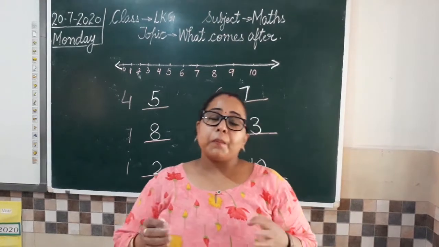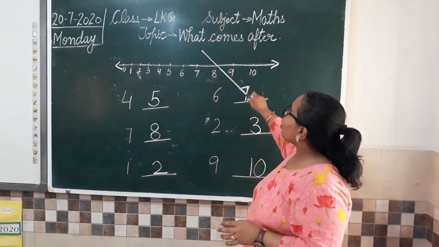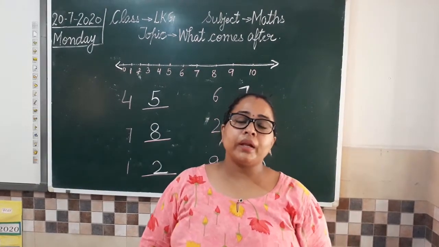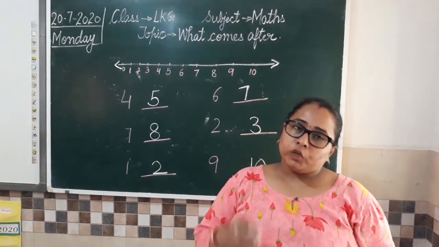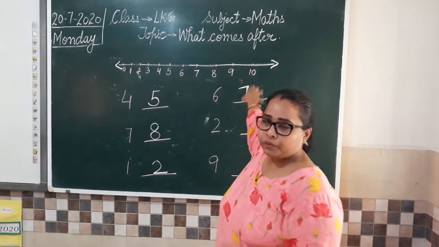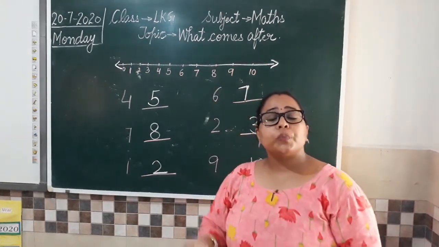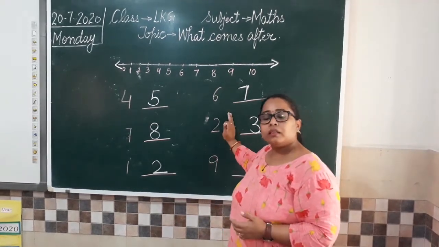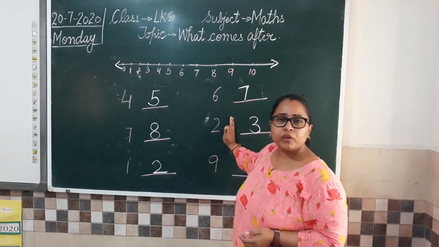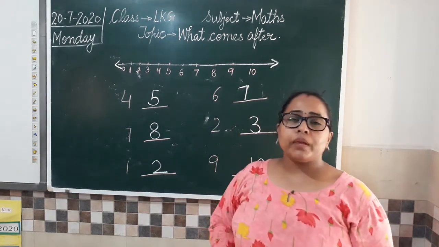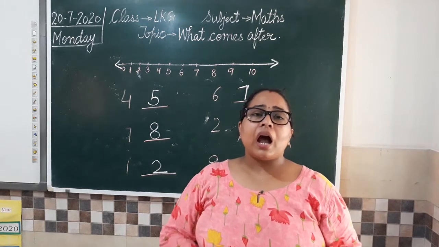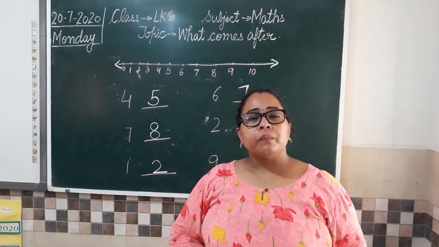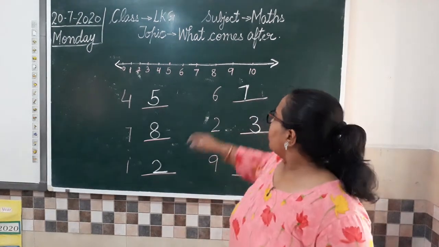So what comes after? The topic is baad wala. What we have done is what comes after. After means baad wala. So this work can be done either in the picture form. You have ma'am ने जैसे board पे picture draw की and I asked you कि which picture is coming after the given picture. We can do it like this in the number form also. Clear everyone? So now who will tell me what is the meaning of after? After means baad wala.